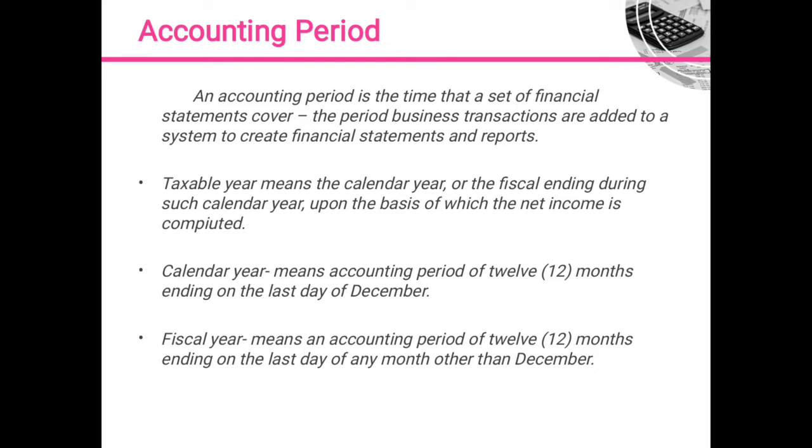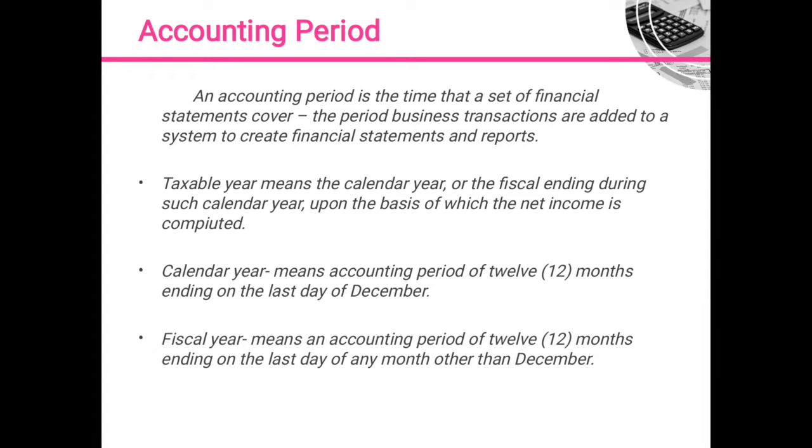The taxable year means the calendar year or the fiscal year ending during such calendar year, upon the basis of which the net income is computed. There are two accounting periods. First is the calendar year, an accounting period of 12 months ending on the last day of December. This period is the only option that an individual taxpayer may have.